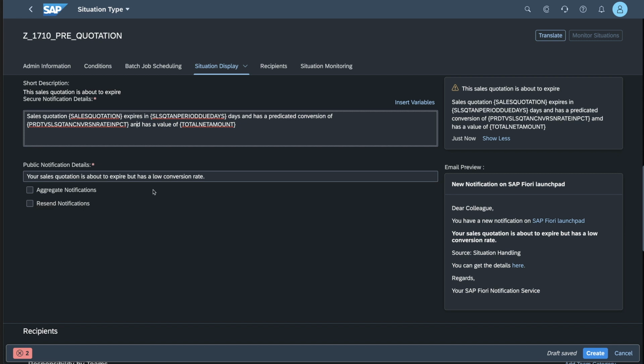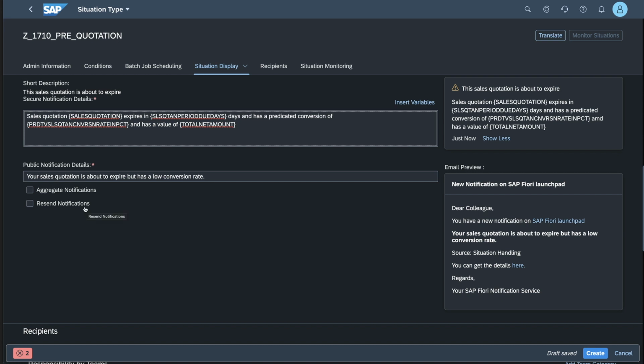If, however, they have one aggregate notification that tells them that they have several quotations that require their attention, and it then takes them to a work list, that might be a more manageable scenario. Again, this will be a business decision that you need to make. The other decision that you'll need to make is also resend notification.